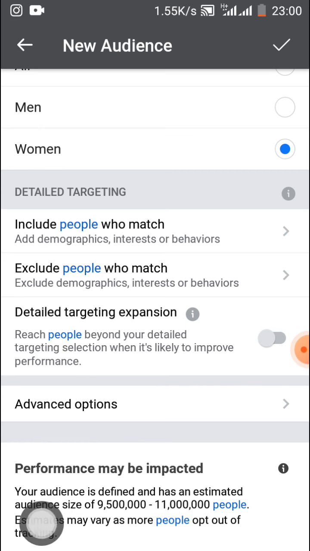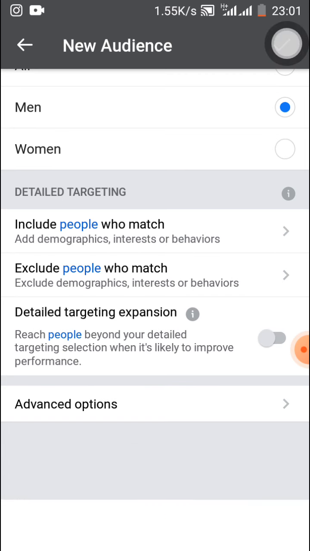Your audience is defined and has an estimated audience size of 9.5 million to 11 million people. Estimates may vary as more people opt out of tracking. It simply means that for now, these are the people we're targeting. Look at it, if I select men now, it's going to change.